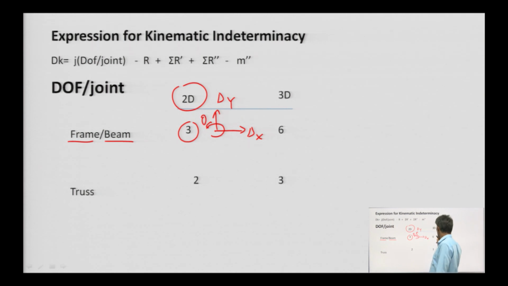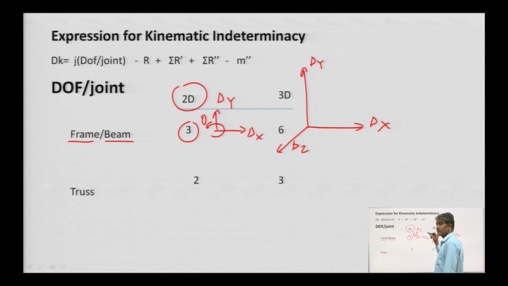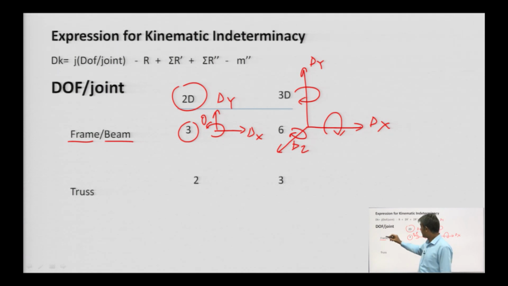In case of space, 3 dimension, it is delta x, delta y, delta z, 3 axial deformations and rotation in all 3. So, the total degree of freedom of a joint in case of either frame or beam is 6.